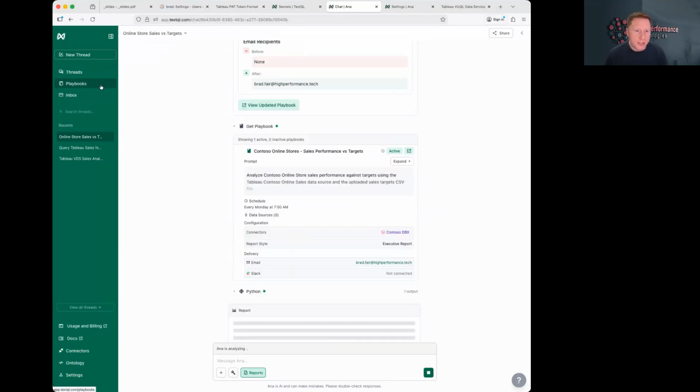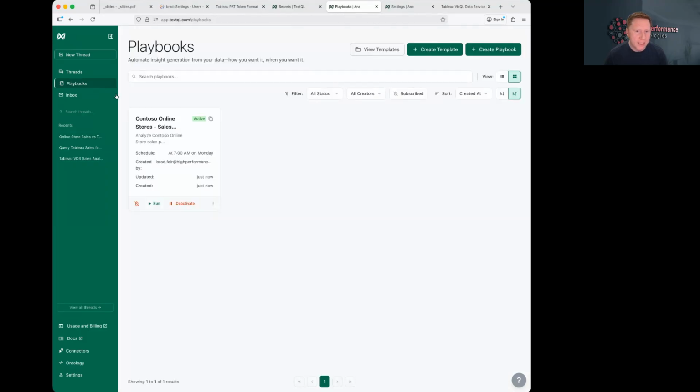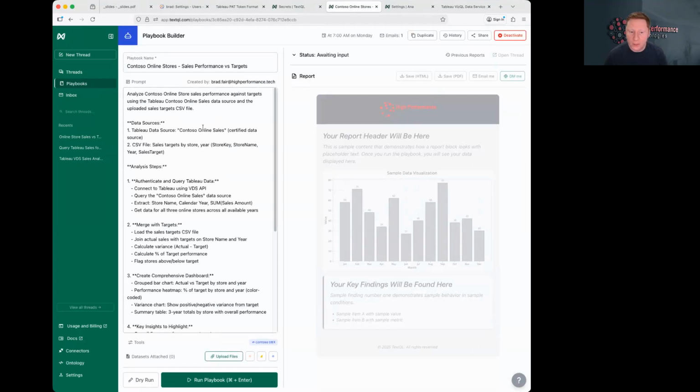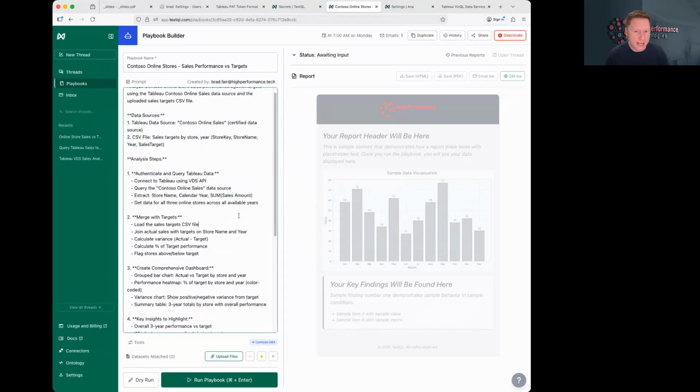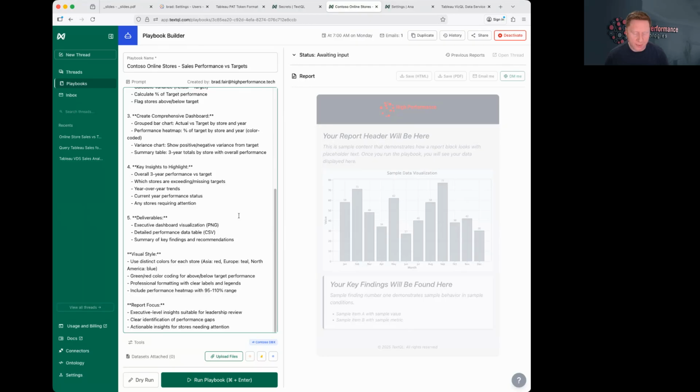So let's go look at the playbooks. I'm clicking playbooks on the left-hand nav menu, and we see the one that was just created. And we can go look at that. We can go customize that. So we have the prompt, and Anna was able to write its own prompt in this case, giving it extra guidance from having just been through that workflow.